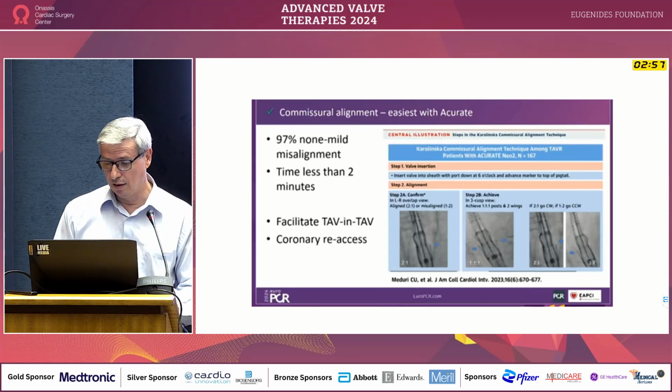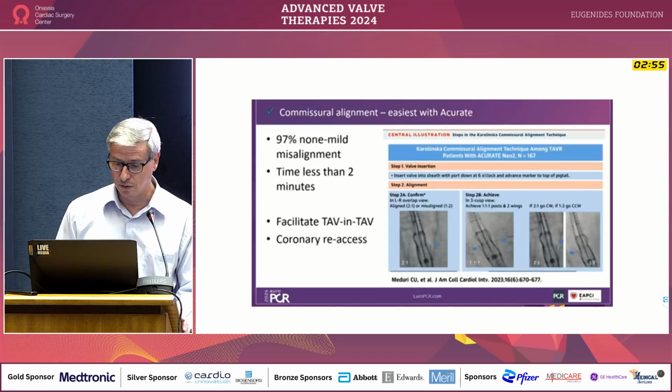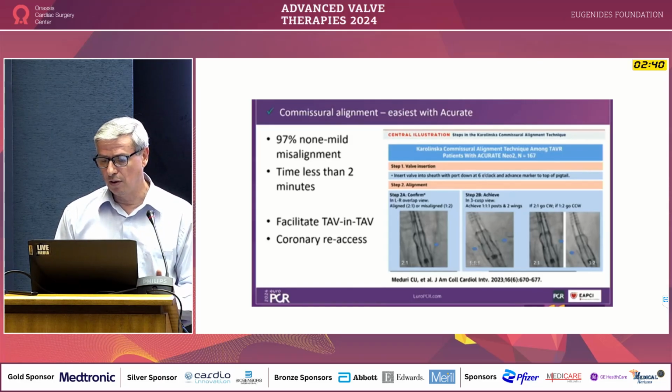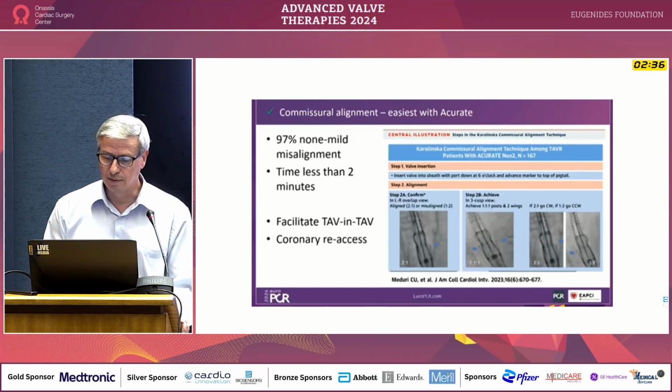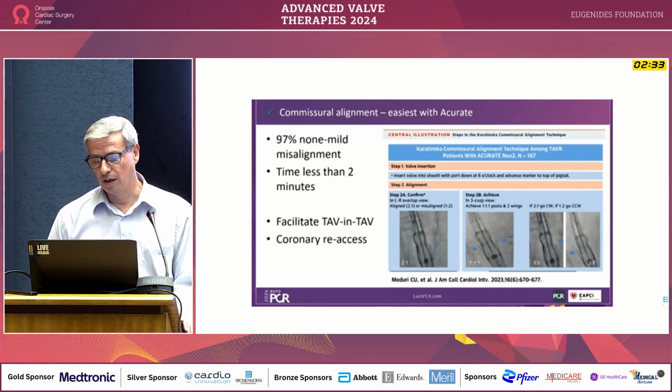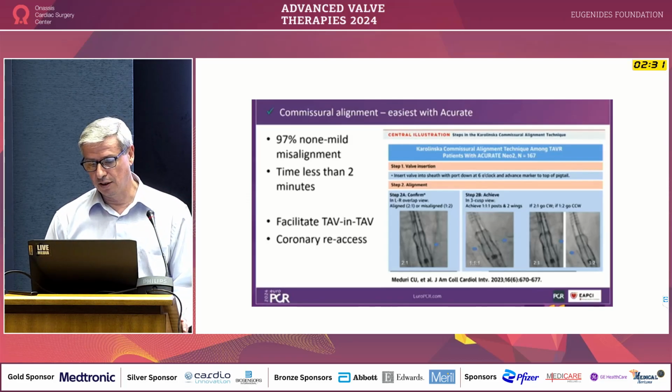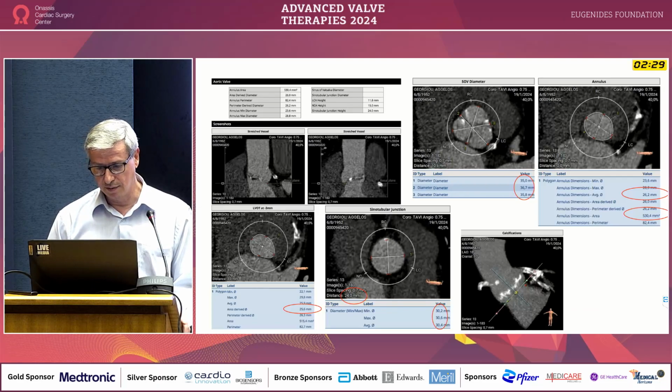The best one for commissural alignment is the Accurate Neo system with 97% alignment, very good. And the worst is the Sapien with 50% alignment, but we don't care about that because we have very good access to the coronary, so the alignment doesn't have any significant impact on that. So let's see the anatomy now.